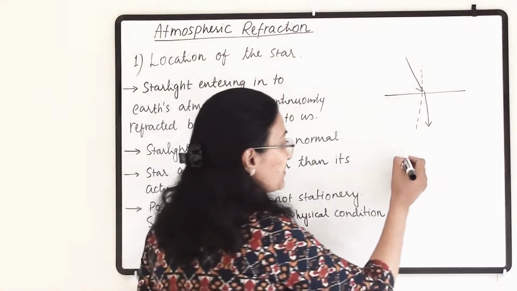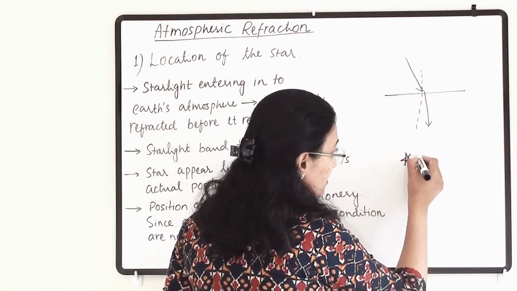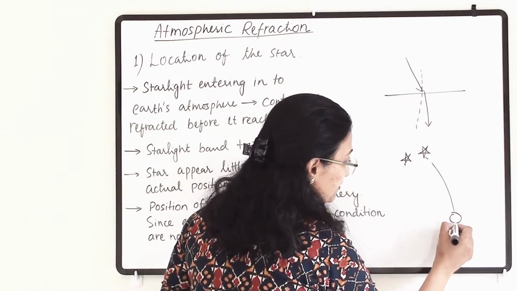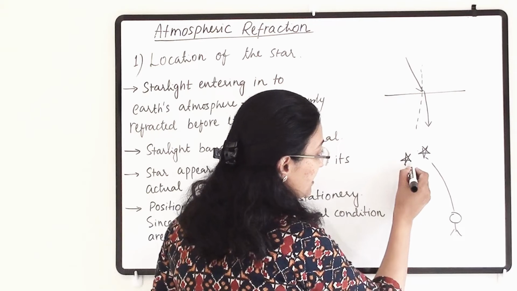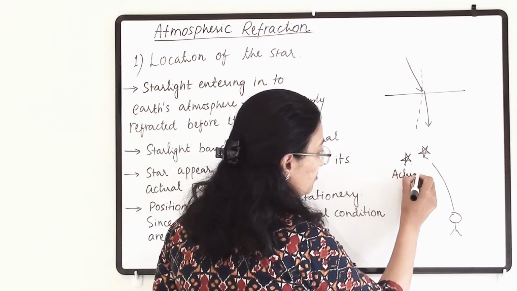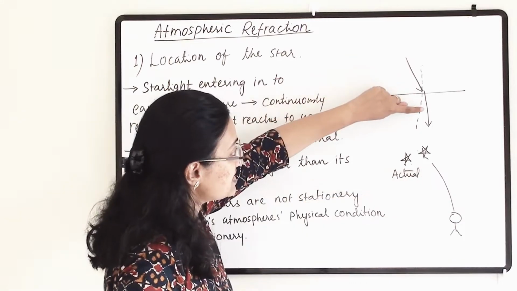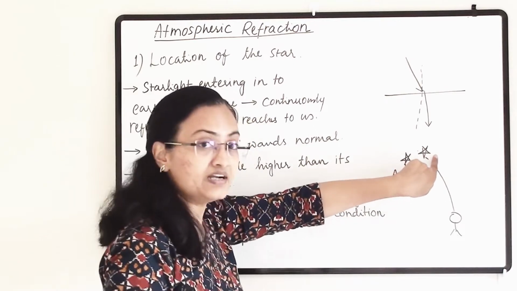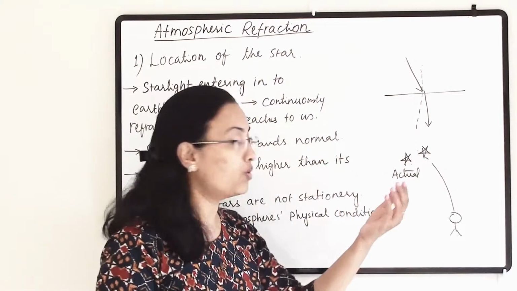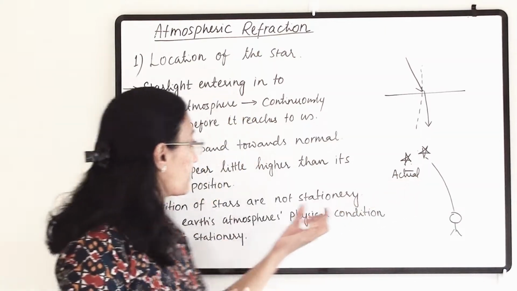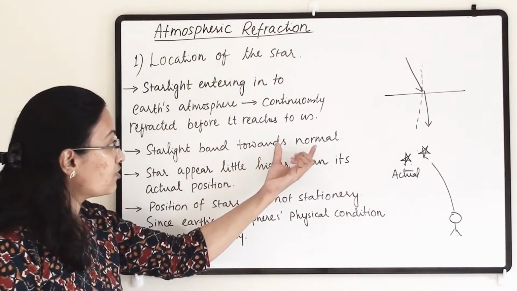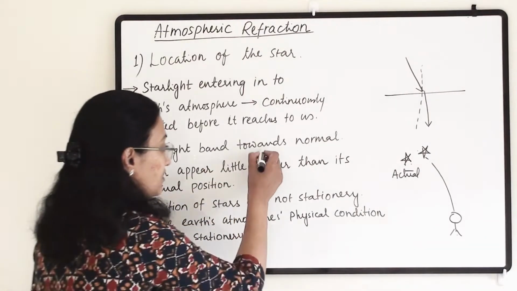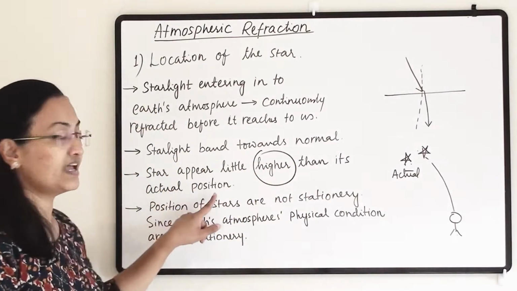As a result, if the star is here, we will be able to see the star a little bit above. If the person is standing here, the actual position of the star is here, but we will see it here because the starlight is bending towards the normal. That's why the apparent position of the star will be a little above compared to the actual position. So starlight bends towards the normal as it enters the Earth's atmosphere, and the star appears a little higher than its actual position.